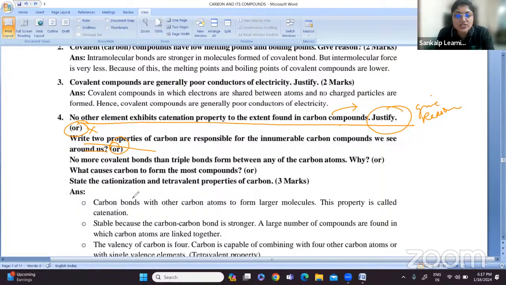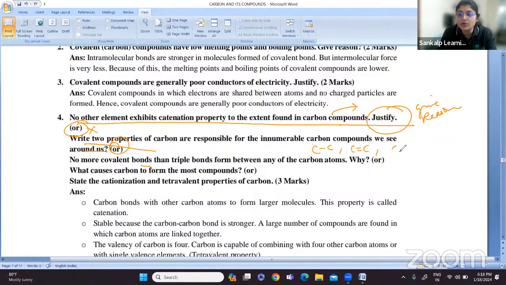Now, the next question: why are no more covalent bonds than triple bonds formed between any of the carbon atoms? In carbon, the maximum number of bonds formed is a triple bond.